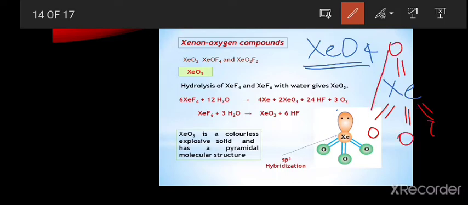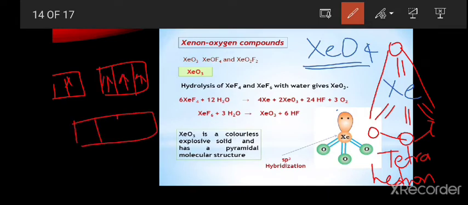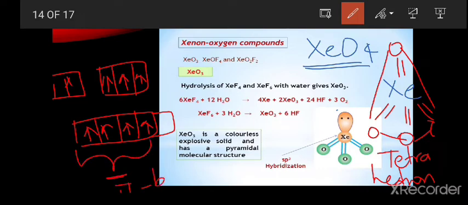The structure of this xenon tetroxide is tetrahedral, and this XeO4 excited state electronic configuration is, in the s we have 1 electron, in the p we have single electrons, in the d also we have 4 unpaired electrons. These 4 unpaired electrons are involved in the pi bond formation.